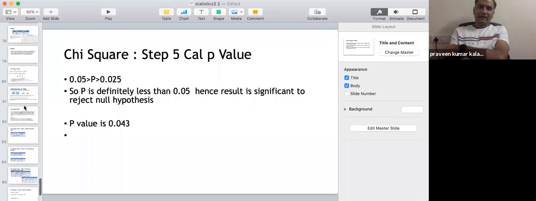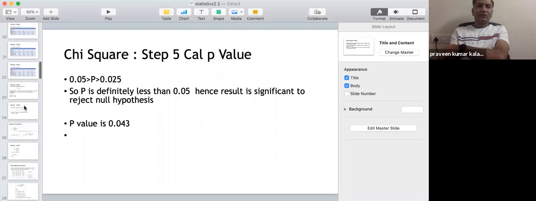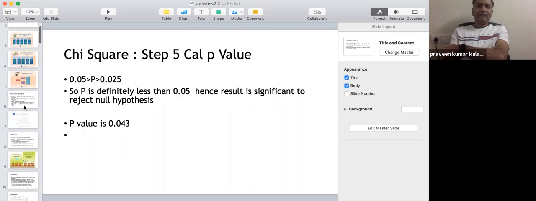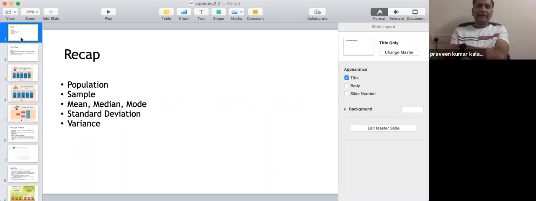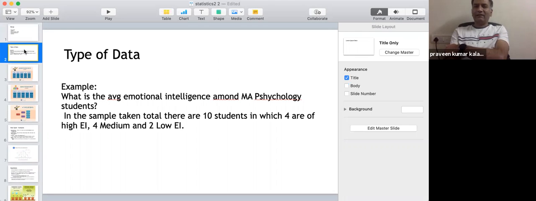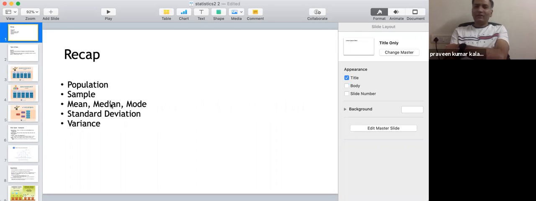Okay. So, a very fast and quick recap of what we have done. I think we learned what is population, what is sample, mean, median, mode, standard deviation, variance. So I think those concepts, pretty much everybody would be aware of, synthesized into the brain, I guess.